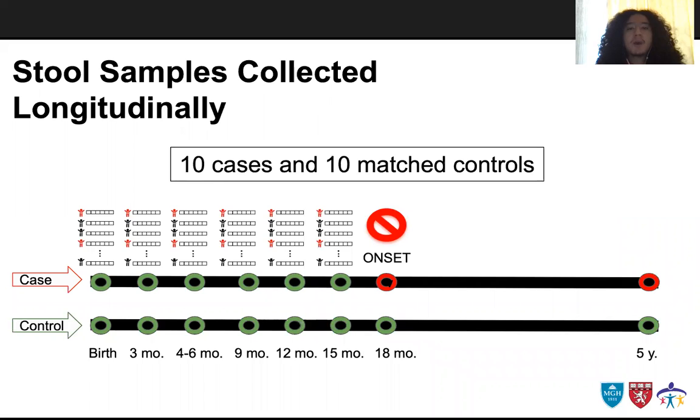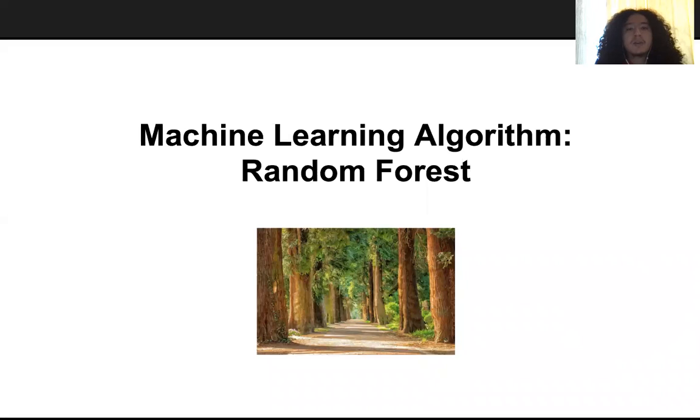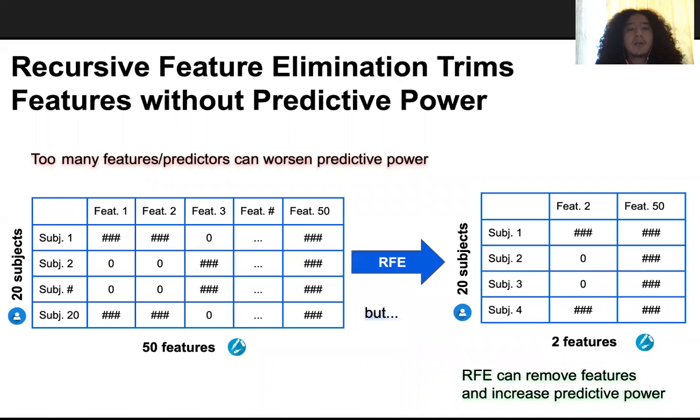To train the machine learning models, we use data from the first 10 cases and their matched controls by the time modeling was initiated. We did not use any data after 18 months because some subjects developed celiac disease by then. The machine learning algorithm that we use is a powerful and popular model called random forest, based on decision trees. Our data are in tables where rows are subjects and columns are different features, also called predictors.